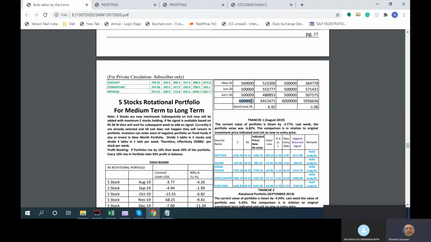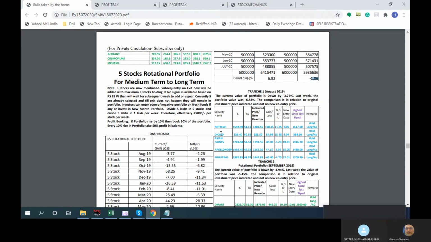It is up to the individual's capacity and the risk he can take. This is just for calculation purposes. If 60 lakhs were invested, then last week we were at 6.92, and if the same amount were invested in the Nifty, it would have been minus 1.06 among all the consolidated. This works like a SIP kind of a thing, but it is monthly. We also call it a tranche.